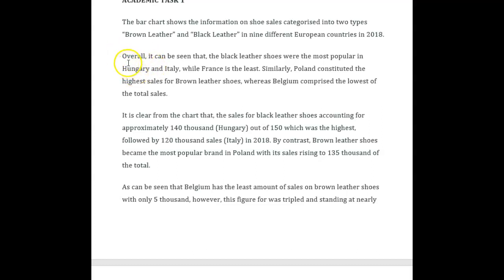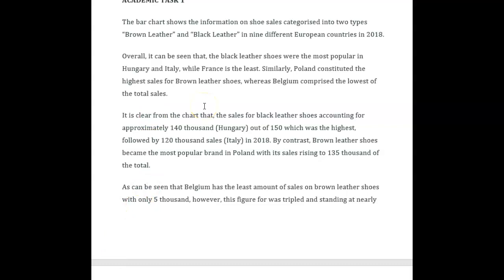So this should read, overall, it can be seen that the black leather shoes were the most popular in Hungary and Italy, while France is the least. Okay, now, get rid of the, okay, and then here, this is awkward, this expression. It should be: black leather shoes were the most popular in Hungary and Italy, while in France, they were the least, okay? Because everything else in this sentence is past tense, so this should be past tense. And you're not referring to the right thing here. So while in France, they were the least.